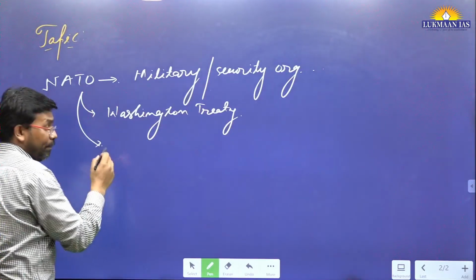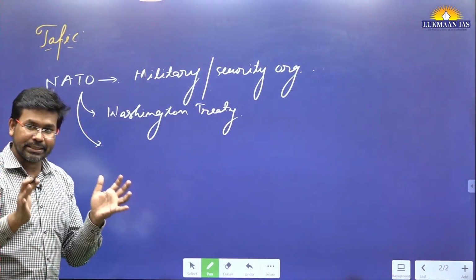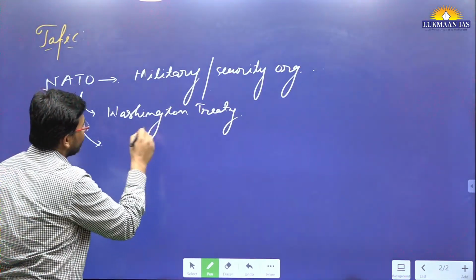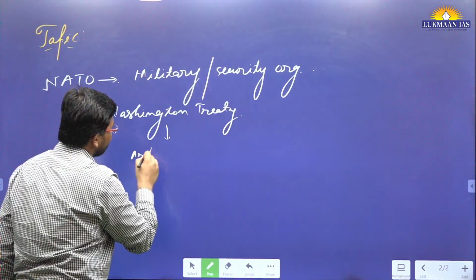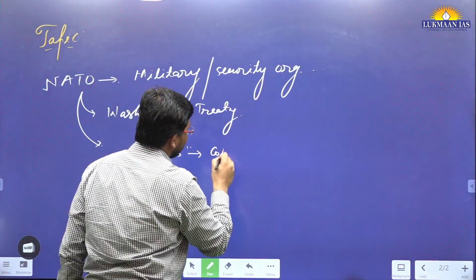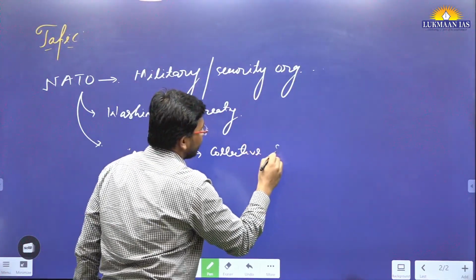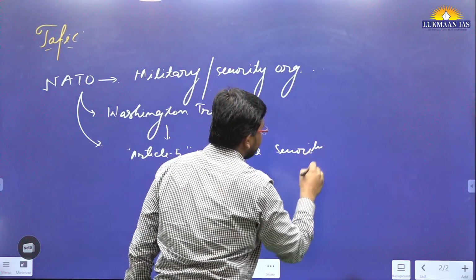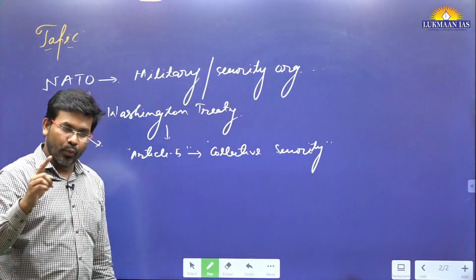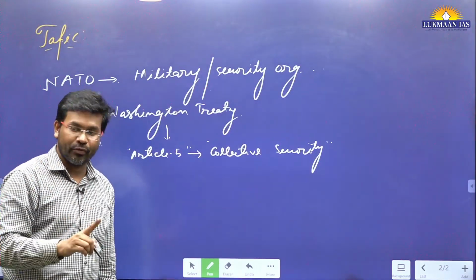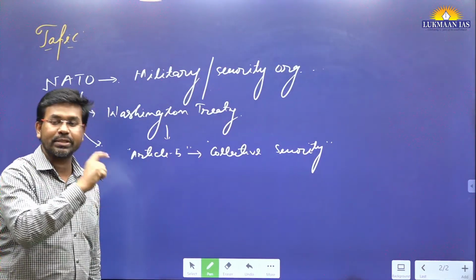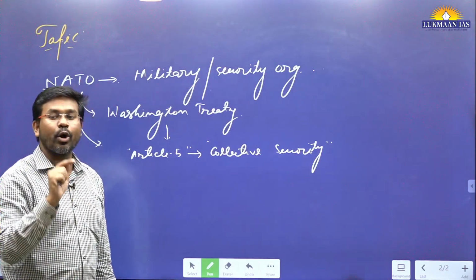And the purpose of this particular organization is collective security of the member states. As per the Washington Treaty, there is an article known as Article 5. Article 5 of this treaty talks about collective security. What is collective security? They say that a threat or attack on any one of us will be considered a threat or attack on all of us. In the event of an attack on one of us, all of us are going to retaliate against the common adversary.